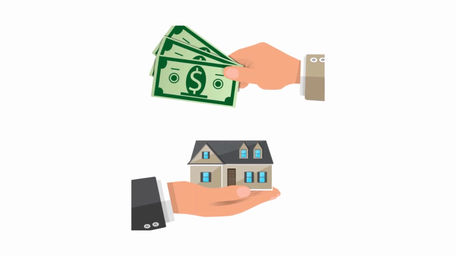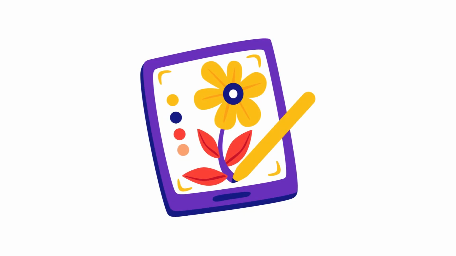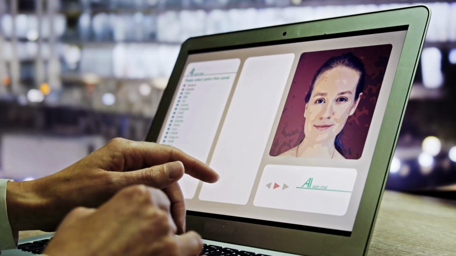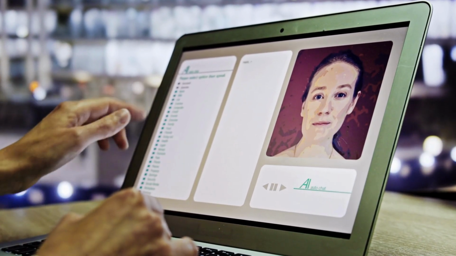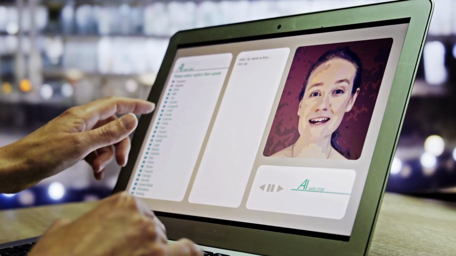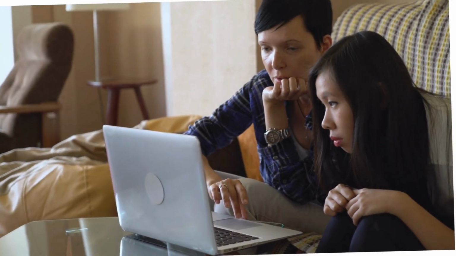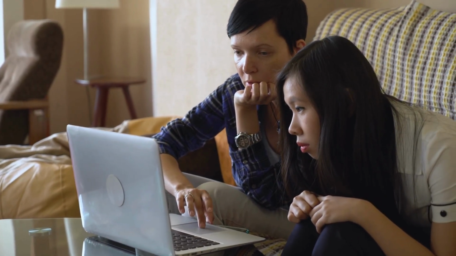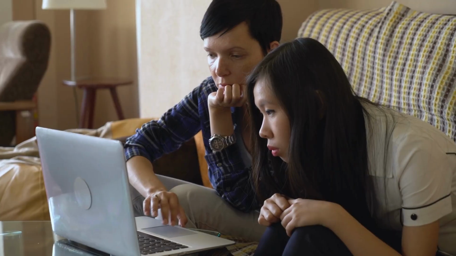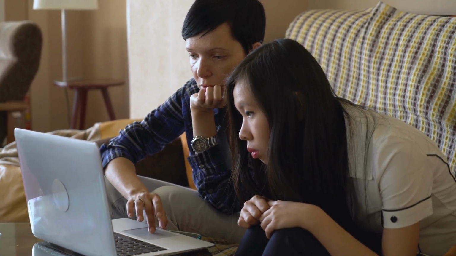Did you know you can make real money with AI art even if you can't draw a single stick figure? No art skills needed. In this video, I'm going to show you step by step how to create stunning AI generated artwork, how to sell it online, and how to turn it into a steady income. Whether you're a complete beginner or someone curious about the AI art boom, this video will change how you think